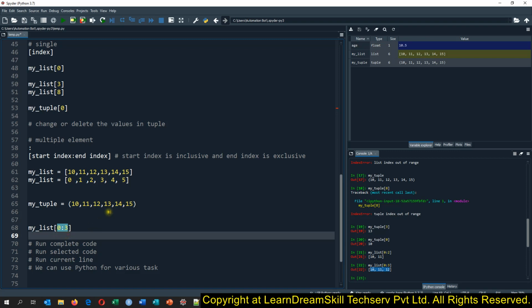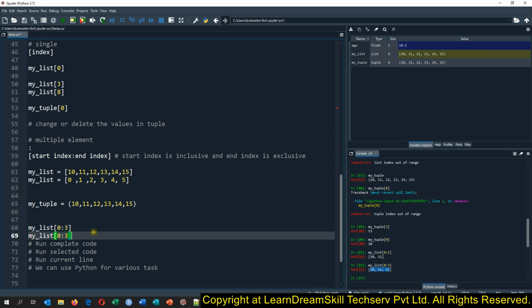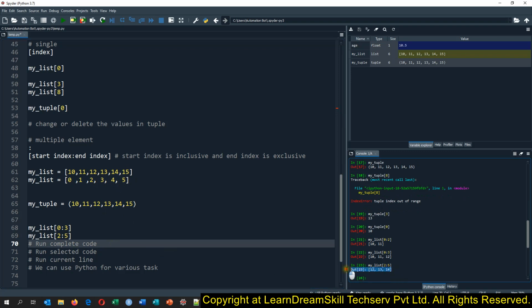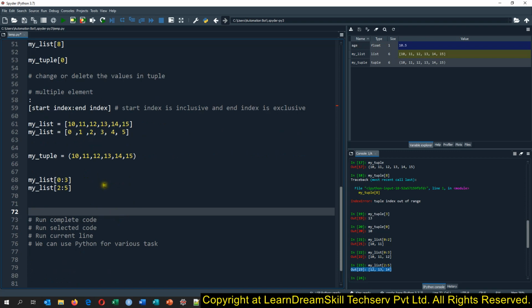Okay, so now if you want to get the values from 2 to 4, you can simply give the value like 2 to 5. Okay, so 5 will be excluded, so we can run this code. This way you can extract the values from the list. Now let's start discussing more about the list.